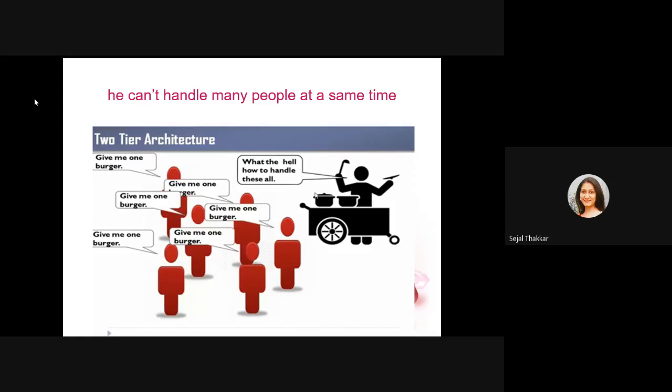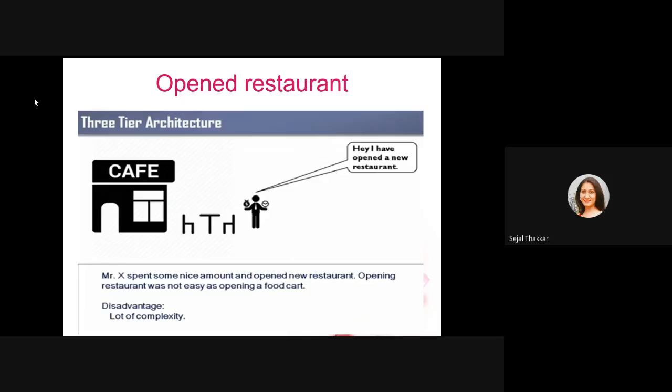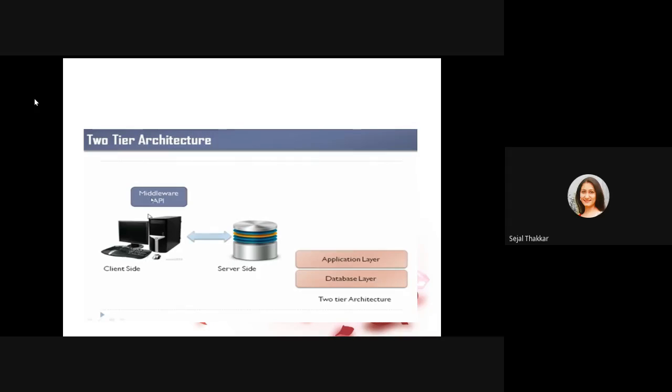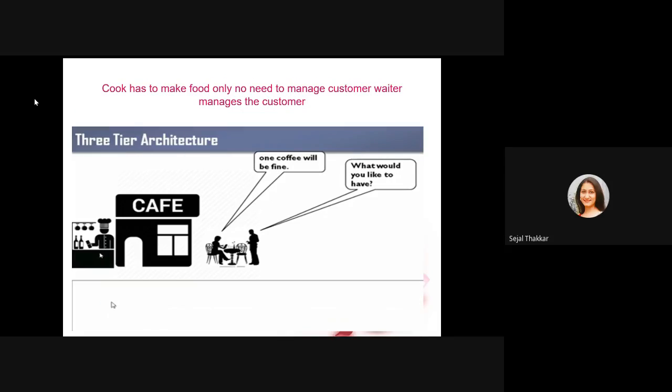Same way, when there are very few requests coming from a single client or two clients, the server is able to handle. But where there are so many client machines requesting a query, at that time the server needs something in the middle. So here you can see that particular person is now opening his cafe, and he is having some staff who are responsible for taking orders.